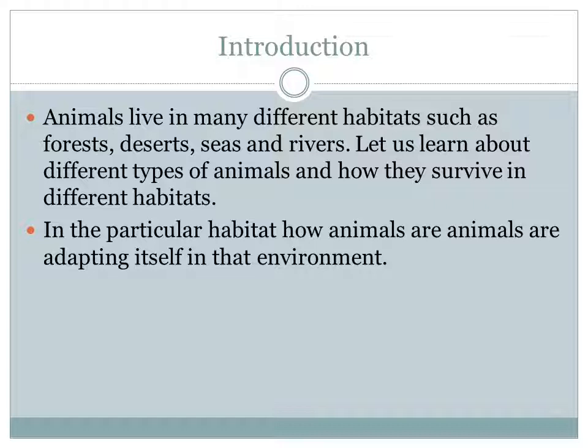How they are living in different habitats. Okay. In the particular habitat, how animals are adapting themselves in that environment. So these are all the topics we are going to see. How many habitats are there? How the animals are living there? And how they are adapting themselves.